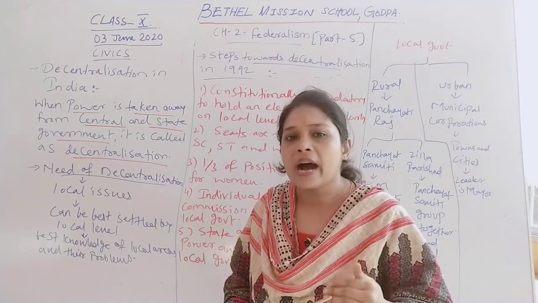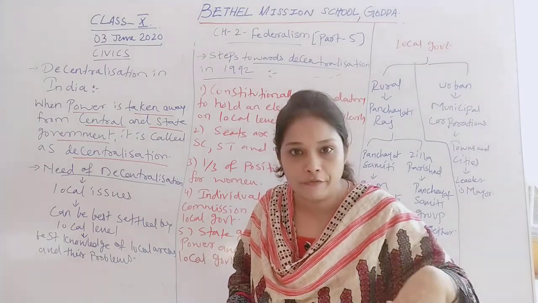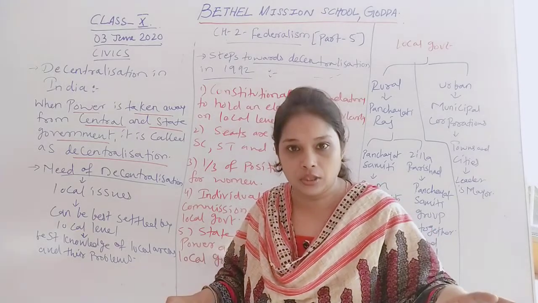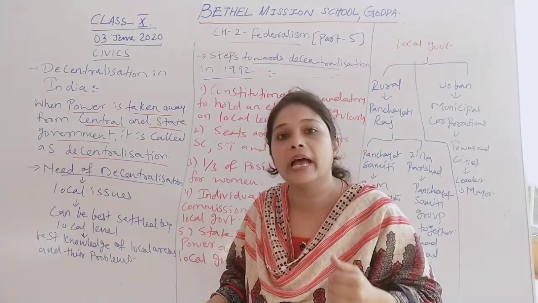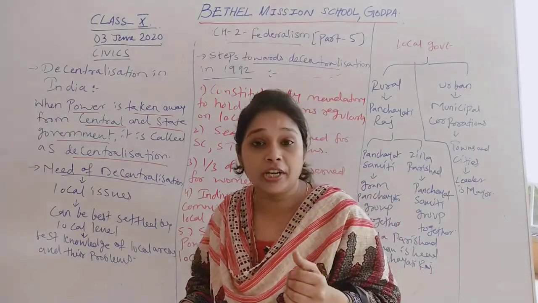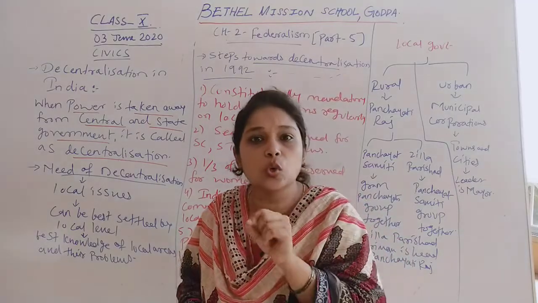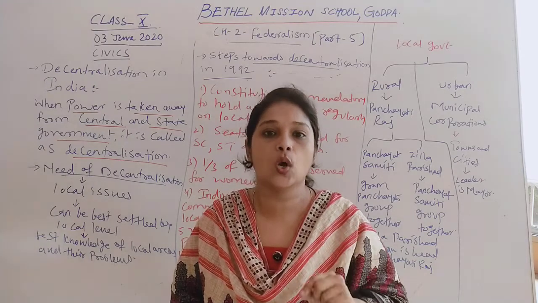That means power has been divided into small districts and small local areas, which is called decentralization. Our Indian constitution has divided the power in a very specific manner. Each local area has a separate local government.